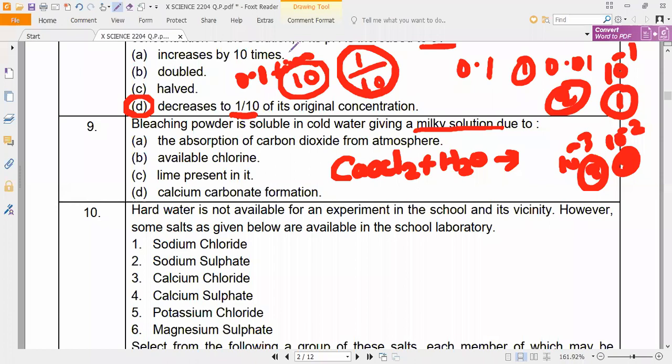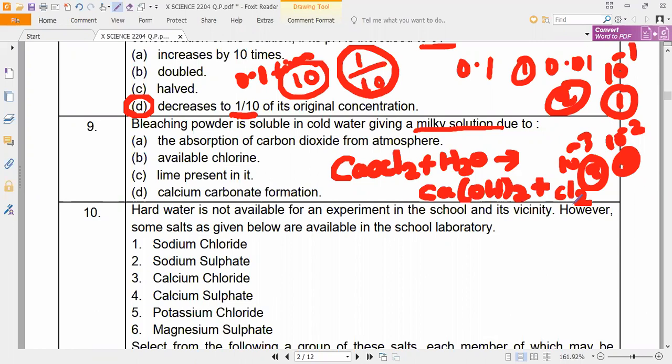Somebody is answering. Calcium hydroxide plus chlorine gives calcium oxychloride plus... So what will come? Calcium hydroxide, Ca(OH)2, plus chlorine, Cl2. Chlorine gas. Calcium hydroxide plus chlorine gas. Okay, now what is the correct answer? You can check it here.